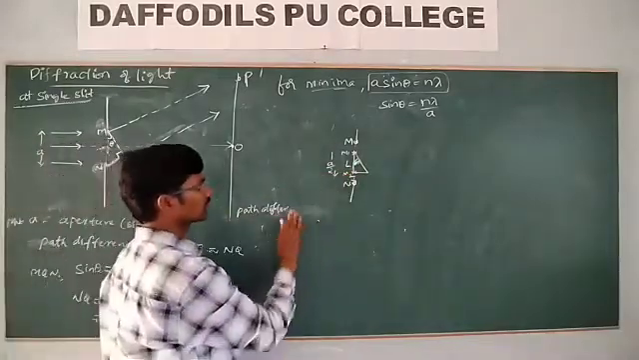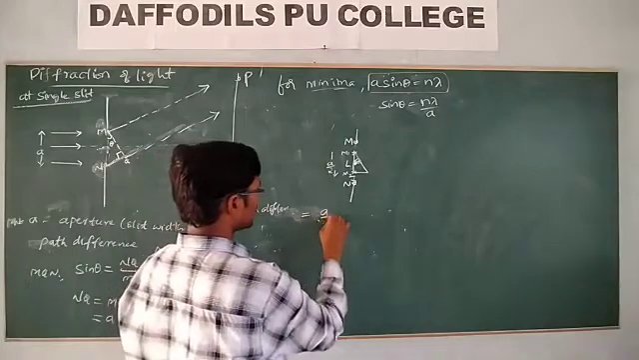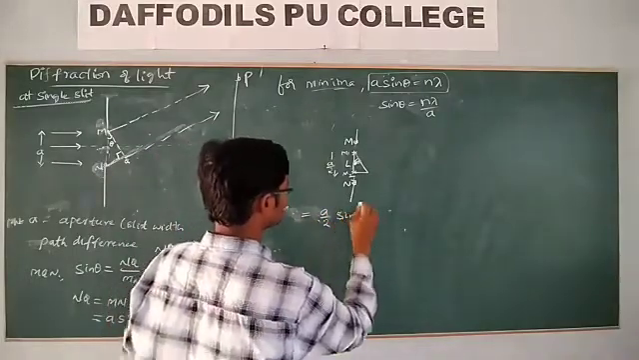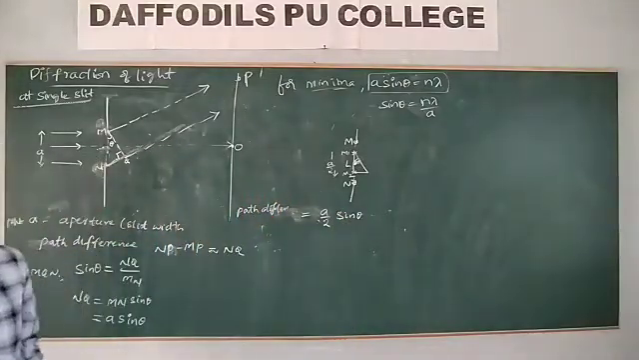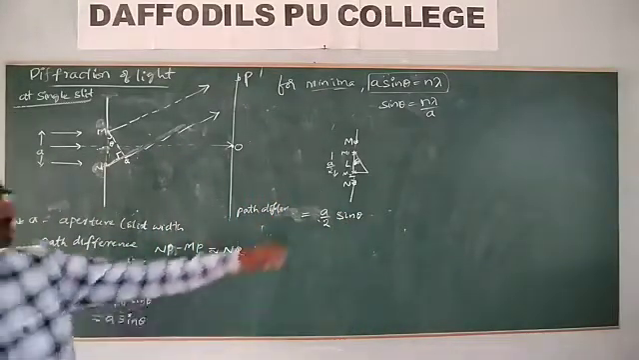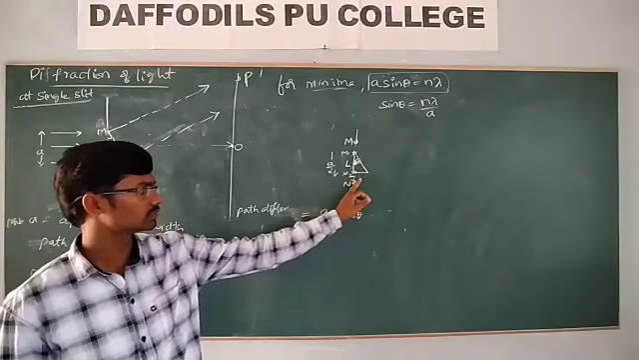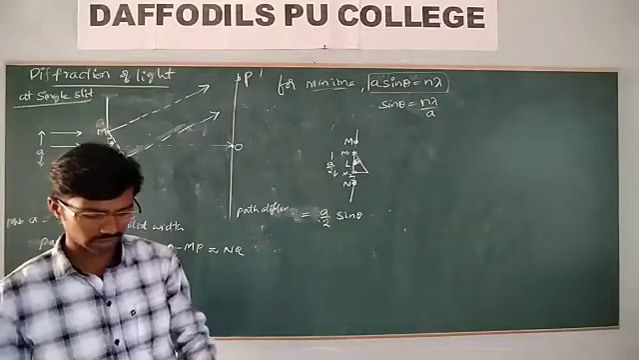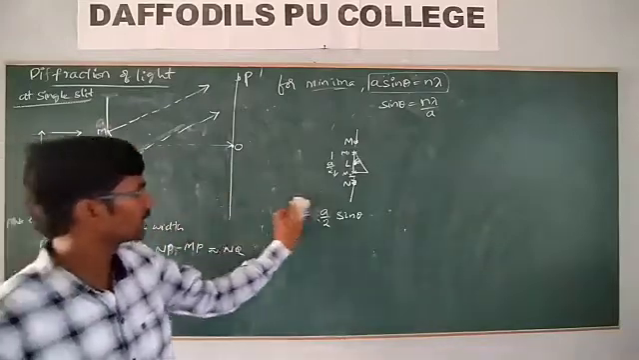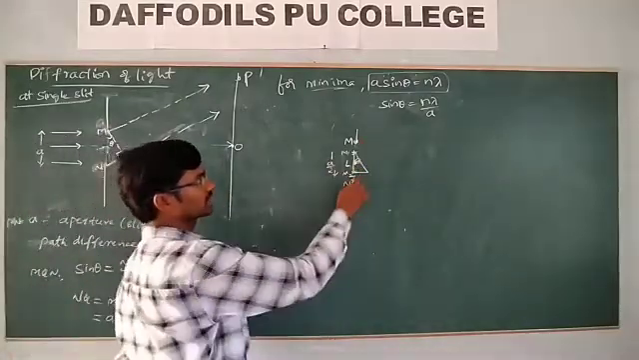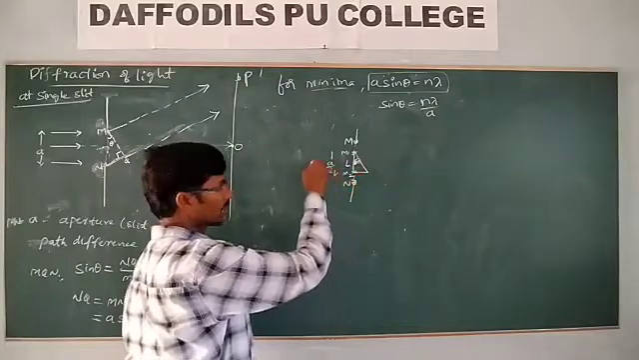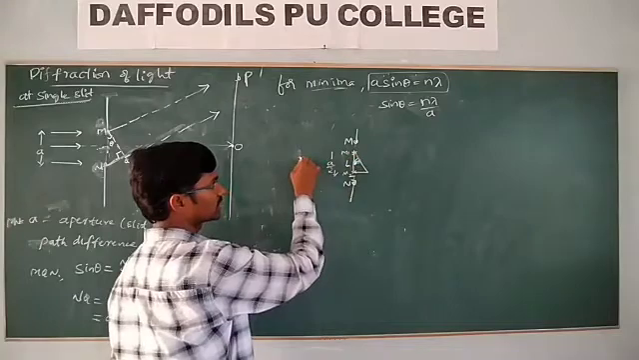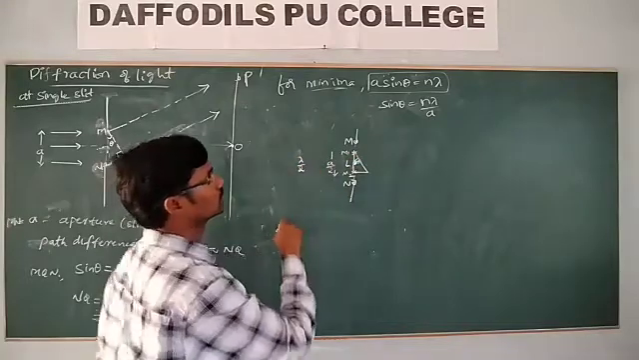Is it okay? Otherwise what we know? Here a by 2 sin theta, sin theta is equal to what? a by 2 sin theta is equal to lambda. We know the path difference corresponding to this is what? Lambda. But what is the path difference corresponding to this? Lambda by 2. Is it okay?